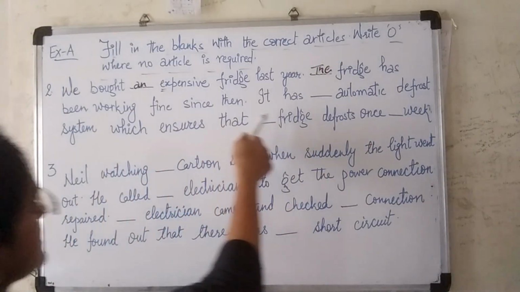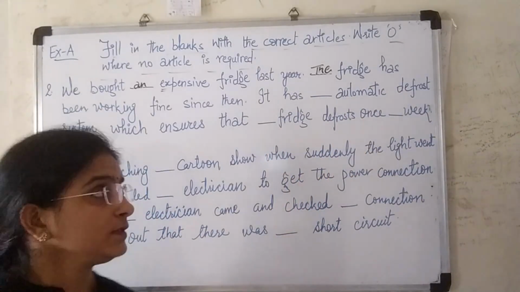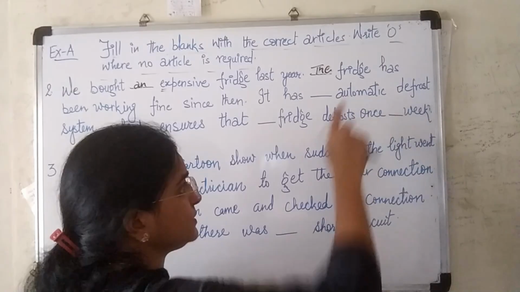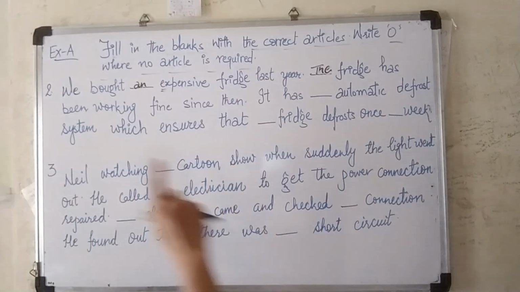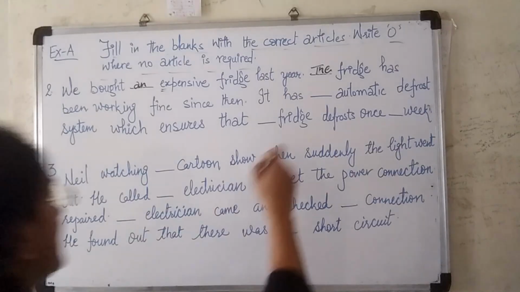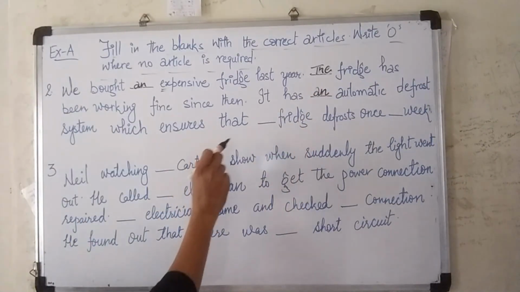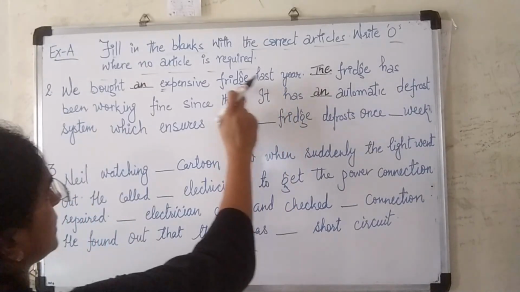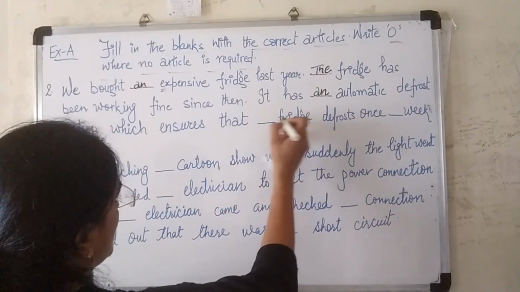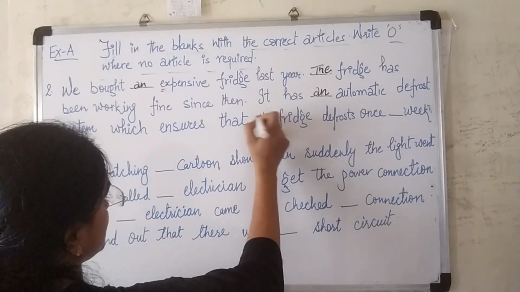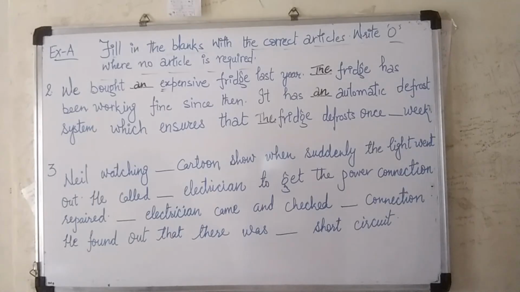Has been working fine since then. It has dash automatic. Again, the word given after the blank is automatic defrost system. So what would you write? An automatic. Which ensures that the fridge, now fridge has already come. It is getting mentioned twice or thrice. So we will write the, because it is getting repeated again and again in the paragraph. So once a week.